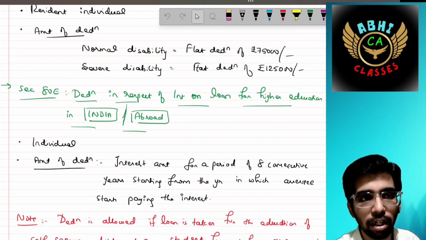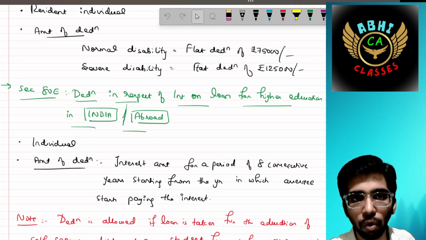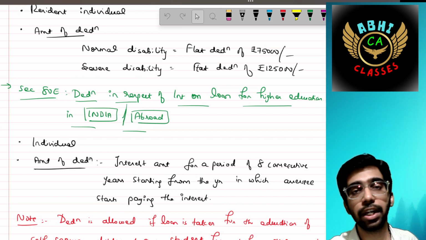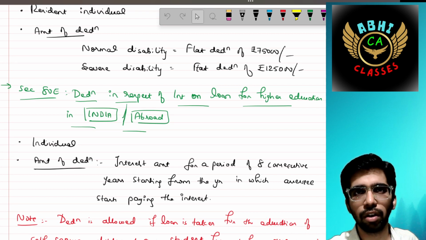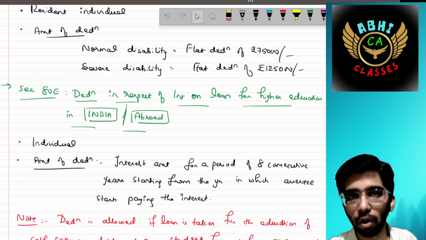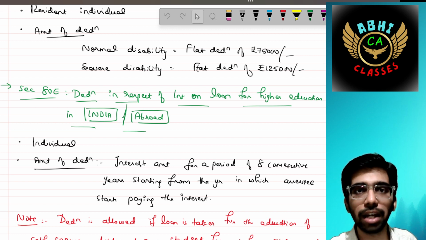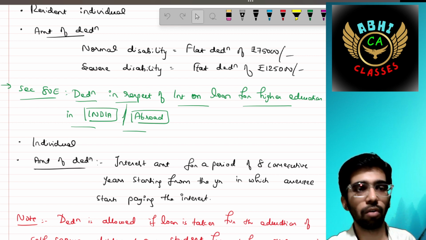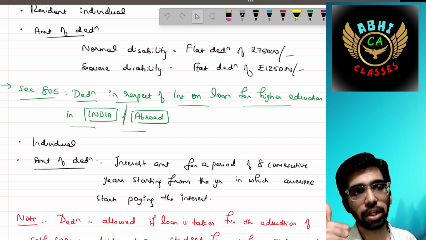Okay, 80E, deduction in respect of interest on loan for higher education in India or abroad. If you have taken any educational loan and you are paying the interest on the same, you can claim a deduction in respect of that. The eligible SSC is an individual.